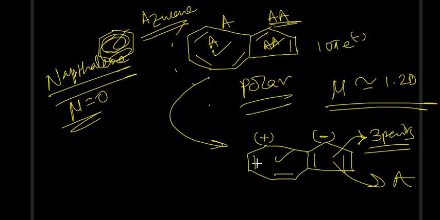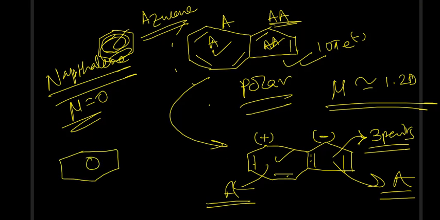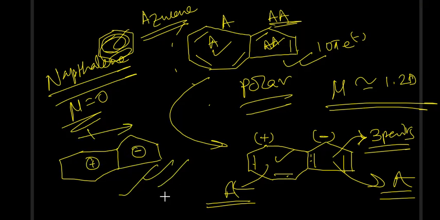Similarly here if you see 1 pair, 2 pair and 3 pair, because this double bond is common to both the rings. So here also you are getting 3 pairs and it makes it aromatic again. So both rings are now aromatic and this gives an extra stability to azulene which was not present in the original structure, okay. And now see, this ring is positive and this ring has become negative. So you can say this is a structure like this where there is some positivity over here and obviously some negativity over here. So there is a net dipole moment, going from positive to negative, and that is why you can see such a dipole moment over here.